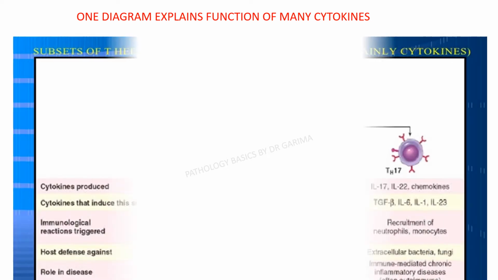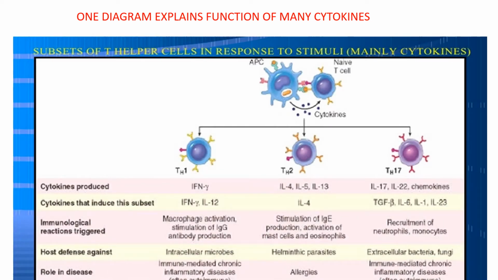Next, with the help of this single diagram, you can remember the function of many cytokines. How? Let me tell you that as soon as any foreign agent enters your body, as we have already studied in the pathogenesis of tuberculosis, once this tuberculosis bacteria is recognized by the alveolar macrophages, these will present the antigen to the T cells and result in the activation and differentiation of these T cells into a number of T helper cells, right?